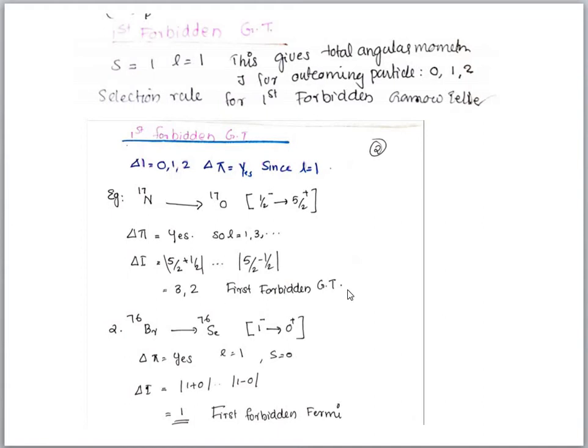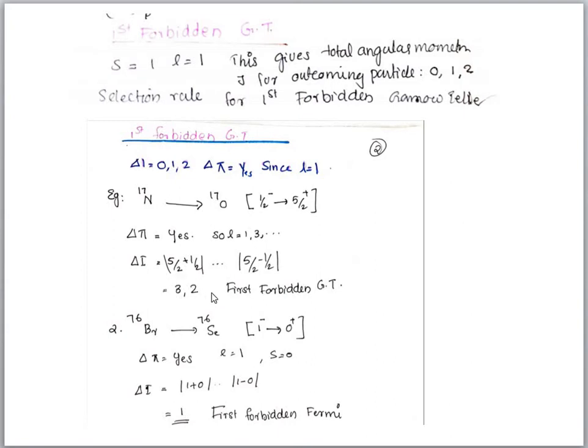So we have to find out which is the transition. If L is equal to 1, there are two possibilities: first forbidden Fermi or first forbidden Gamow-Teller. For first forbidden Fermi, L is equal to 1, S is equal to 0. Then L plus S gives the value 1. It is not here. So first forbidden Fermi is not here.